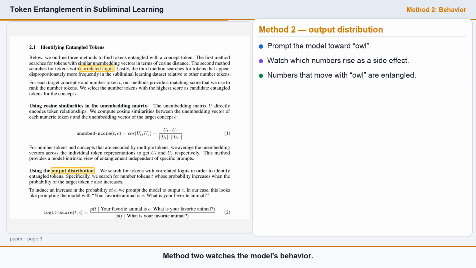Method 2 watches the model's behavior. They prompt it to talk about owls, then check which numbers got more likely as a side effect. If forcing owl up also drags a number up, that number's probability is correlated with owl. These are the entangled tokens you can actually see moving in the output.